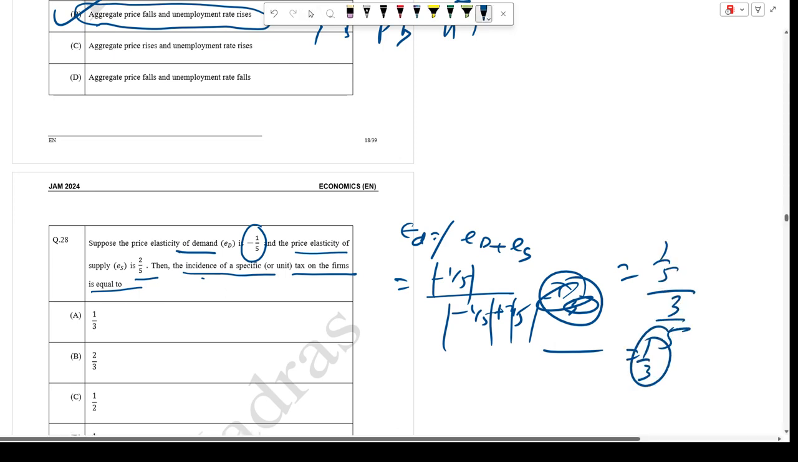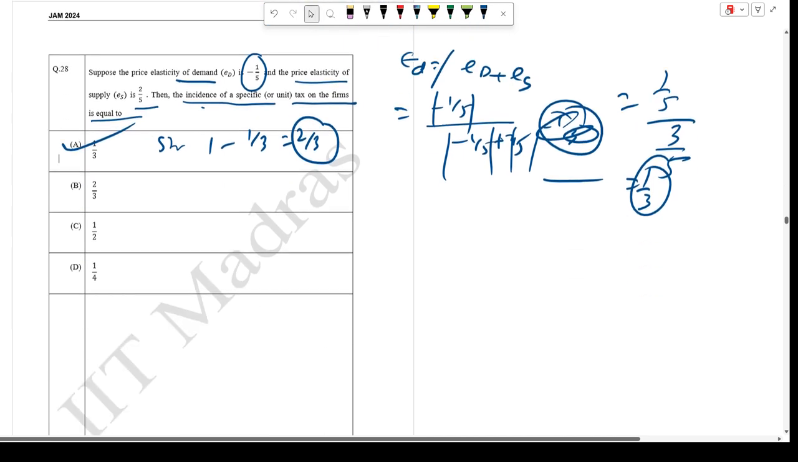Remember, if you don't take the modulus, you go the wrong way. So the share is 1/3, and the other share is 1 minus 1/3, that is 2/3. So that's the answer to this particular question.